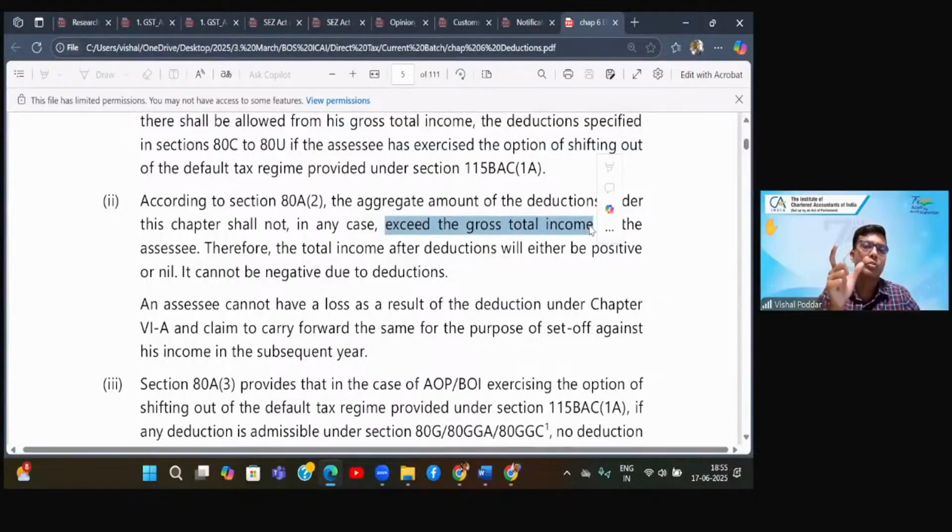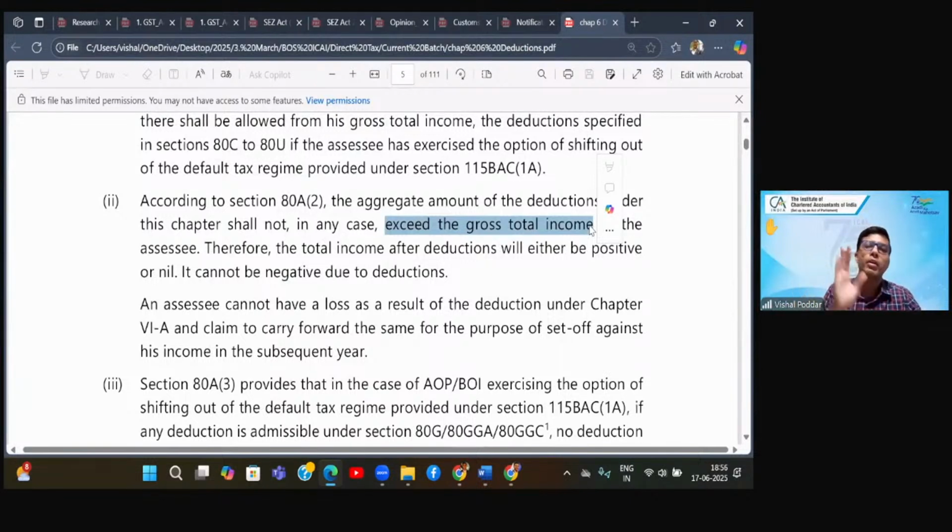So let us say your gross total income is 20 lakhs and all sections combined, 80C to 80U, come to 22 lakhs. Still your deduction will be limited to 20 lakhs. You cannot say that since I have invested or made payment of 2 lakhs more, that excess deduction should be carried forward and given to me in the next year.